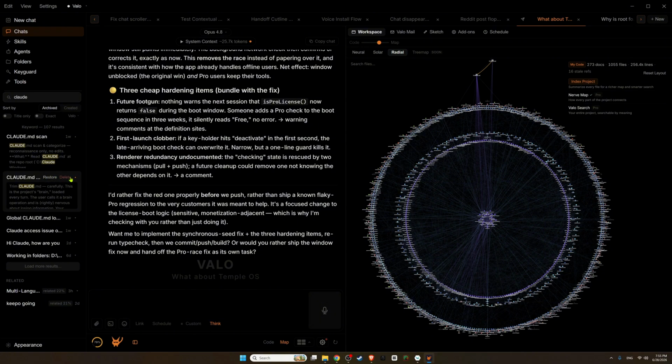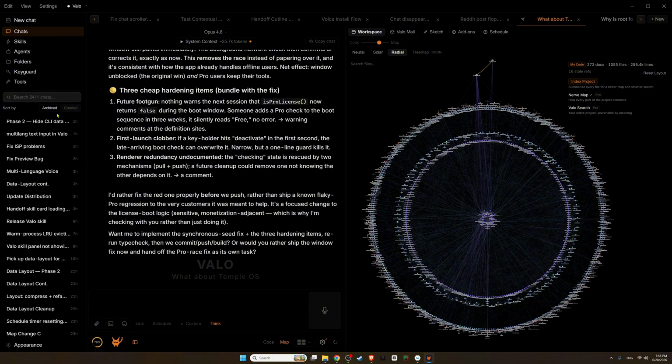You can restore from here, you can delete, you can search by exact match, by title only, you can search in a specific project that you want, by date archived, date created, and it has semantic search, vector search, every search you would want. And you don't even need to use it because Claude has exactly the same access. Every tool Claude has, you have as well. Every tool you have, Claude has as well. That way there is a symmetry. You can actually see and feel how everything works and improve those tools for Claude as well.